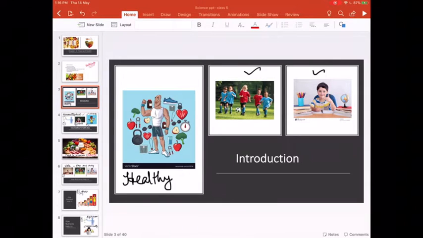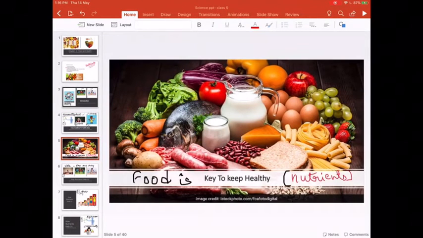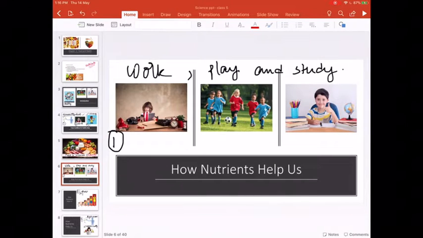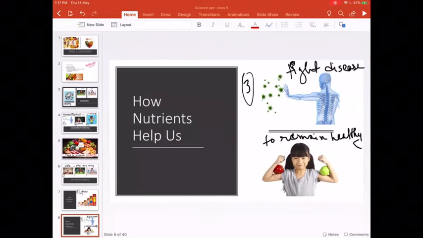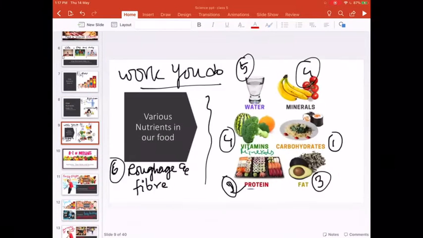The introduction, that what are the 3 conditions to remain, so that I can tell that you are a healthy body, and what is the key to the healthy body, and how nutrients present in food help us, 3 ways they help us.